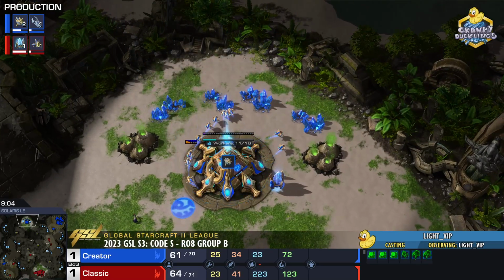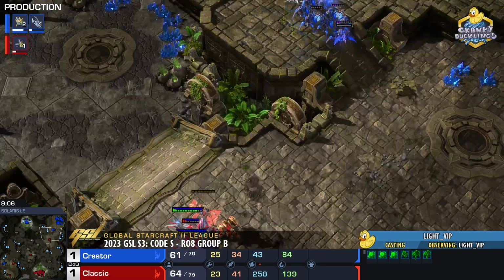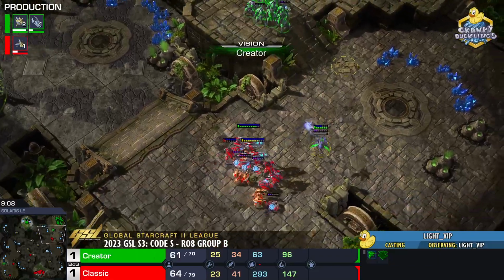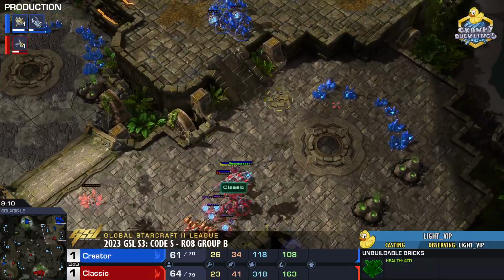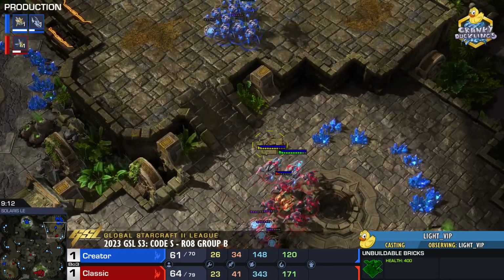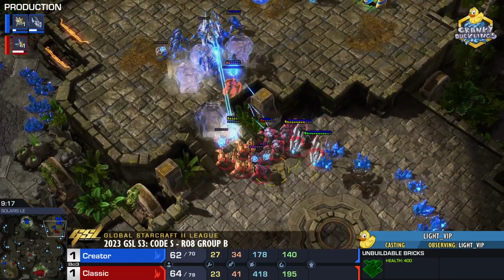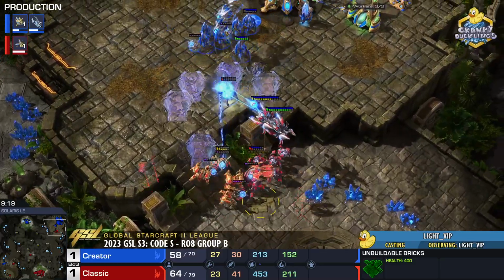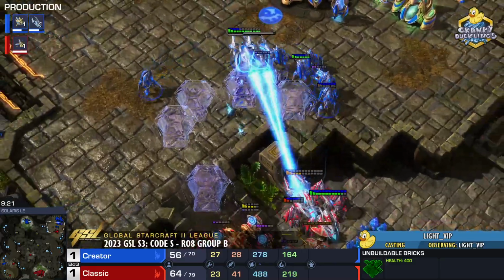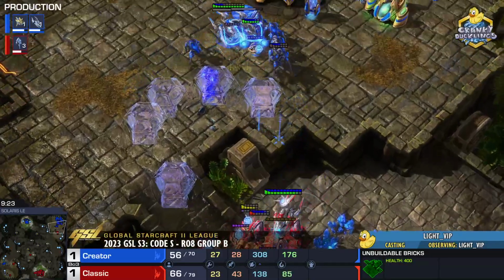Recalling the probes here towards that ninja base. Hallucination does spot the army. Does spot the army of Classic. And Creator, he has to hold. And it's all about those force fields. And it looks like 3 Stalkers, they get caught out. 3 of them go down instantly. 3 Stalkers for 1 Void Ray.